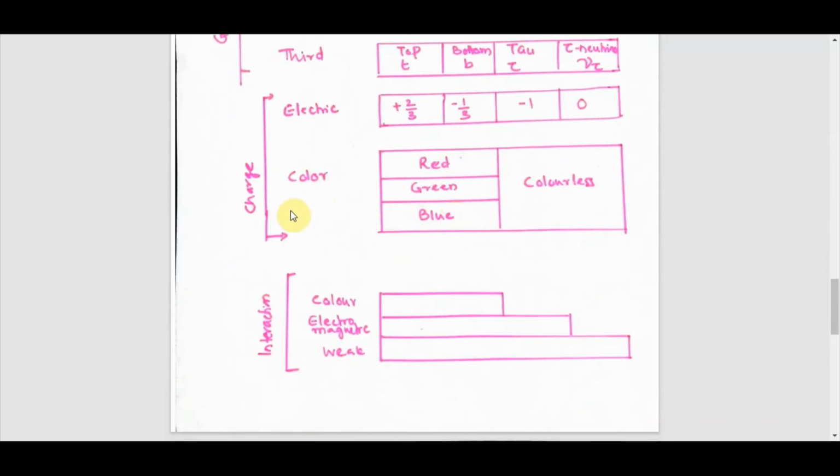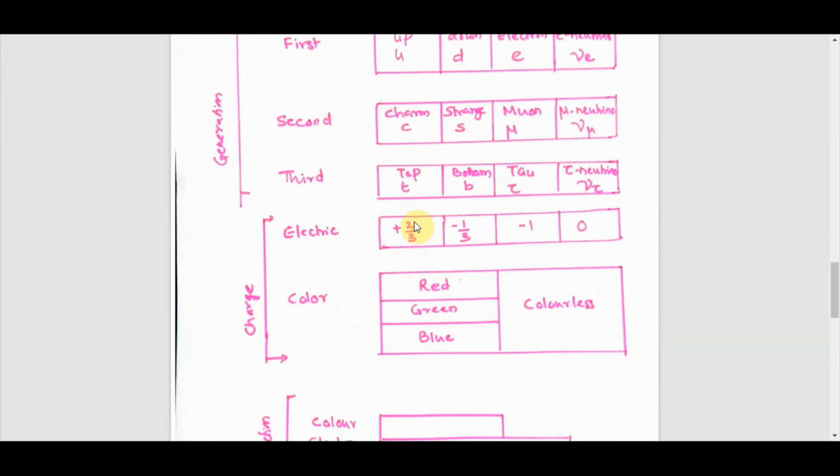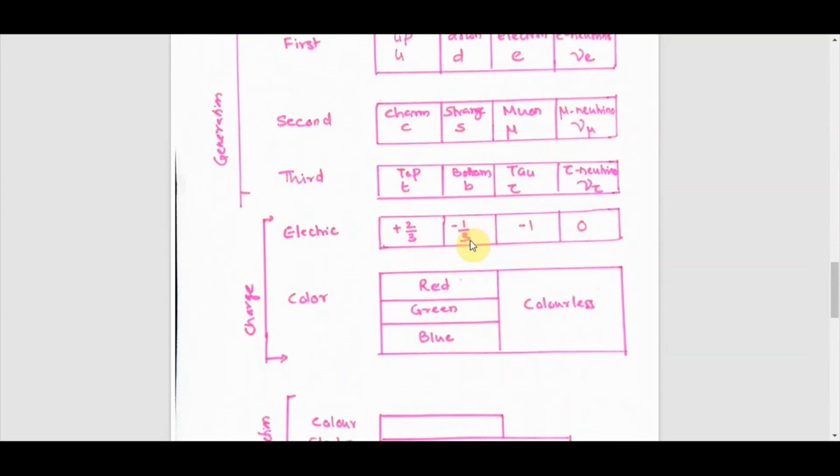Now, let us look at the charge. Color is also attributed as a charge. So the up, charm and top quarks have electric charge plus 2 by 3. Then down, strange and bottom quarks have electric charge minus 1 by 3.